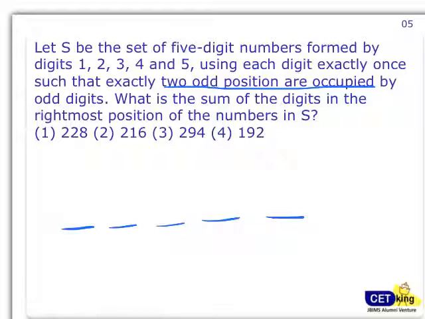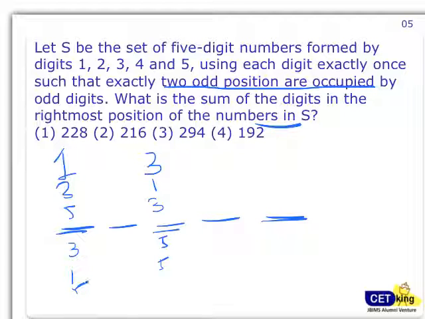First we'll find out how many ways I can do that, with exactly 2 odd places, and then we'll look at the second part, in which we find the sum of the numbers. So let me break it into 2 questions. First, exactly 2 odd places, so out of these 3 odd positions, 2 should hold odd digits. Suppose I fix 1 here, and then I can fix 3, or take 3 1, or 5 3, or 3 5, or 1 5, or 5 1. So there are 6 ways I can select the 2 digits for these 2 places.